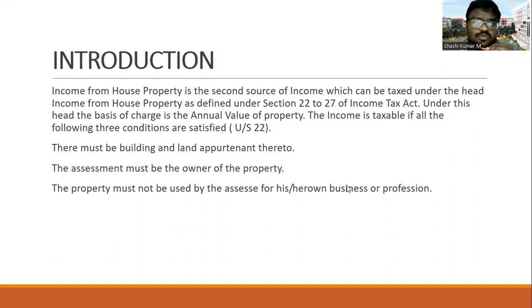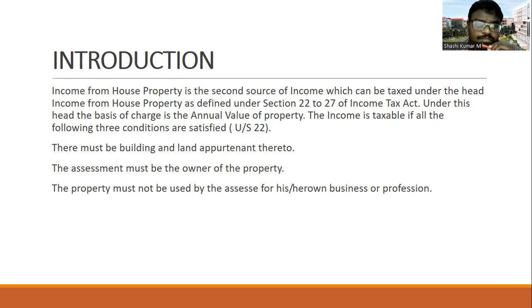There are three conditions that need to be satisfied under section 22. The first one is that there must be a building and land appertaining thereto, and the assessee must be the owner of the property. So for any income to be treated as income from house property, the assessee should be the owner of that property. Until then, you cannot be called the owner of the house property, and you are not subject to pay any tax on it.